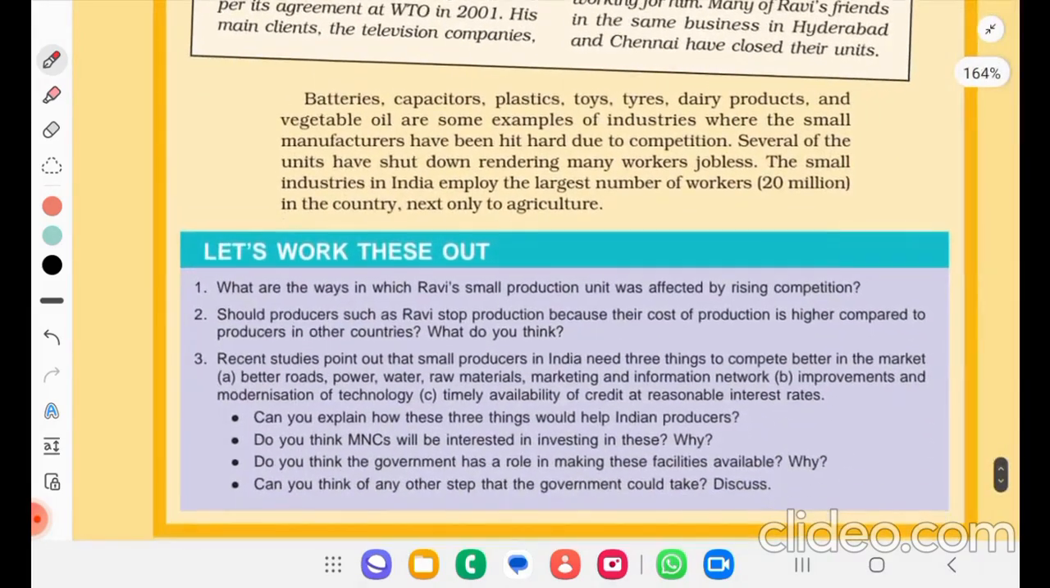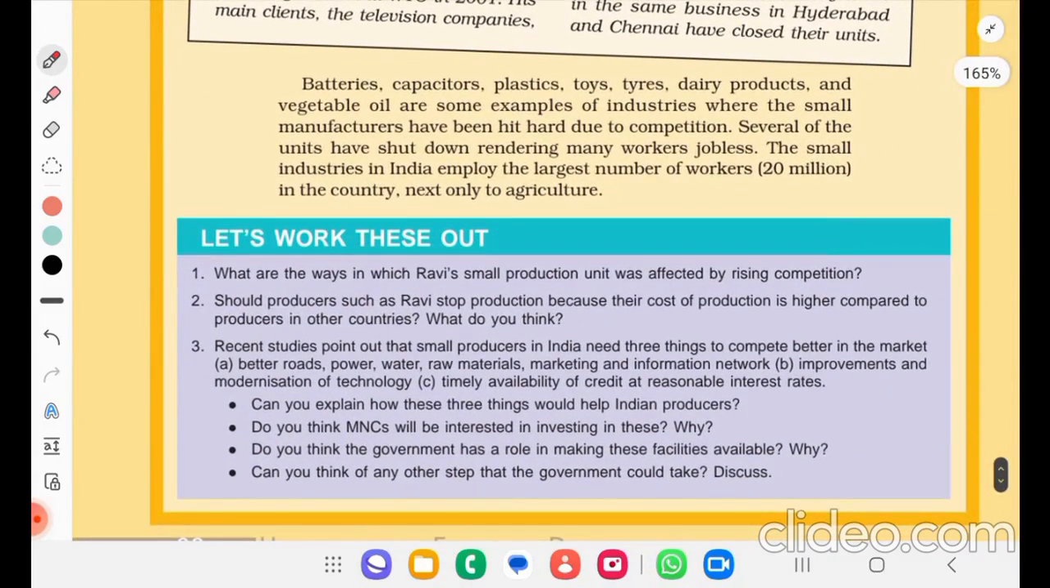So batteries, capacitors, plastic, toys, tires, dairy products and vegetable oil are some examples of industries where the small manufacturers have been hit hard due to competition. Several of the units have shut down, rendering many workers jobless. The small industries in India employ the largest number of workers, 20 million in the country, next only to agriculture.